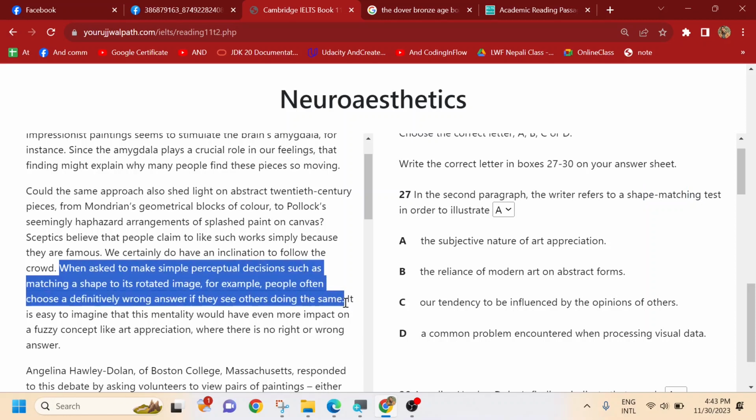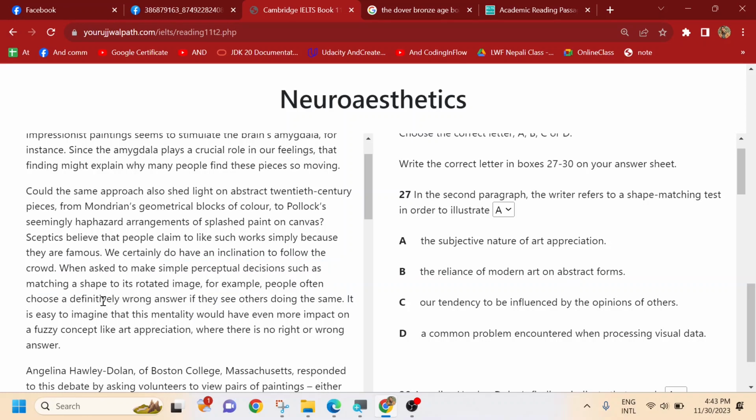This is the thing that we call scanning. Okay, you get a word from here, and then the same word or a paraphrased word you search over here and find it. What I just did was called scanning. Once you find it, then you should know what is being talked about.